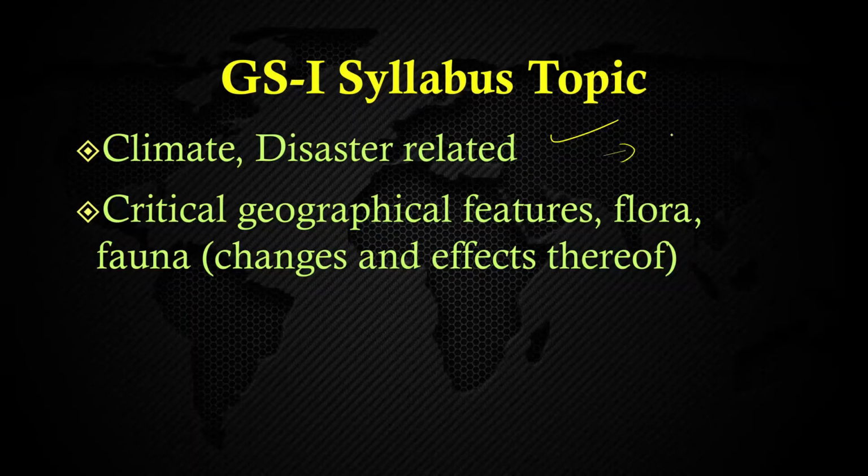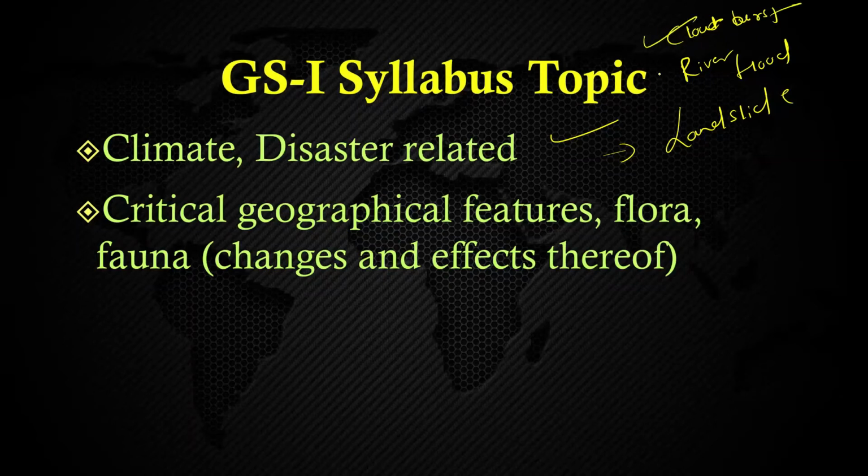Disaster: recently in Maharashtra there was a landslide, and there could be 2 back-to-back disasters. Let's just check. If a river is there and there is a flood in the river, it might be because of a cloud burst. So cloud burst is there, so that's why there is a flood in the river. If there is a river flood, then a landslide can be there. If a landslide is there, there could be a flood. How?